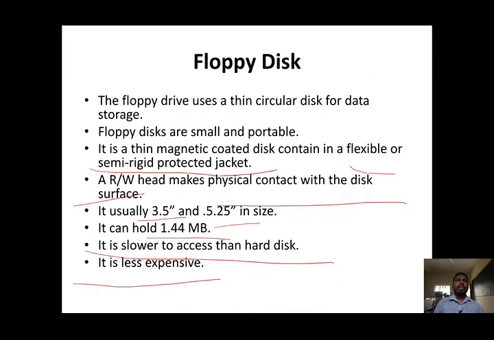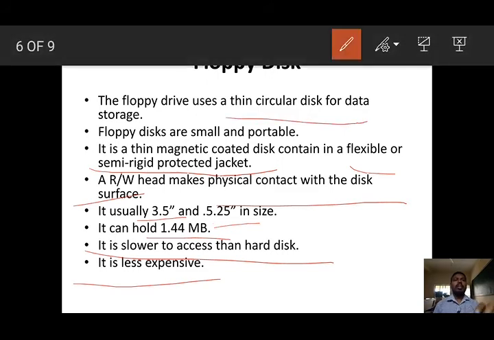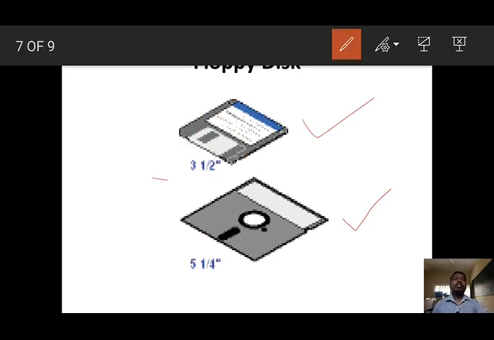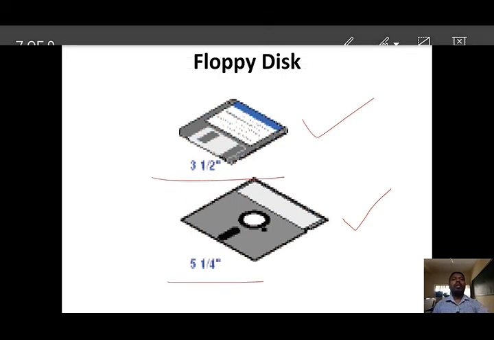Next, floppy disk. Dear students, again I am telling you, nowadays we are not using the floppy disk. In earlier days, people used to carry data from one place to another with it. The floppy disk is a thin circular disk for data storage. It is very small and portable, so we can easily carry it. Usually there are two sizes, 3.5 inches and 5.25 inches. How much data can we hold in the floppy disk? Around 1.44 MB. It has slower access than the hard disk and it is less expensive. You can see these are the two sizes, 3.5 inches and 5.25 inches.